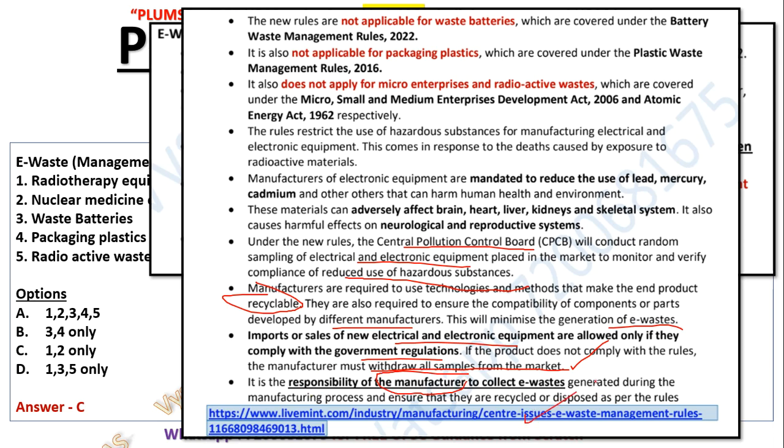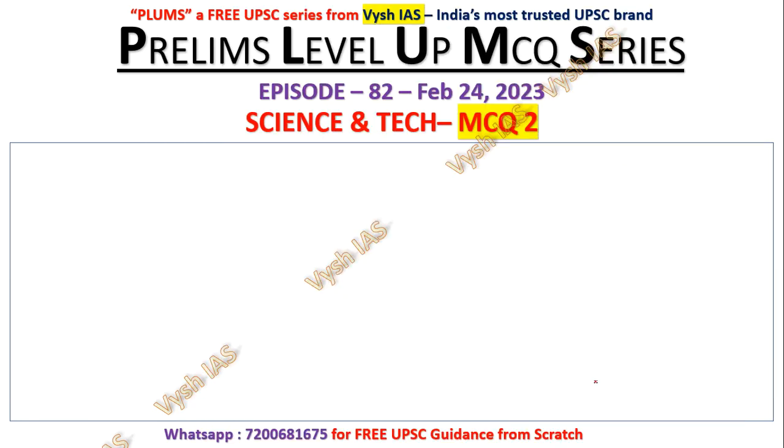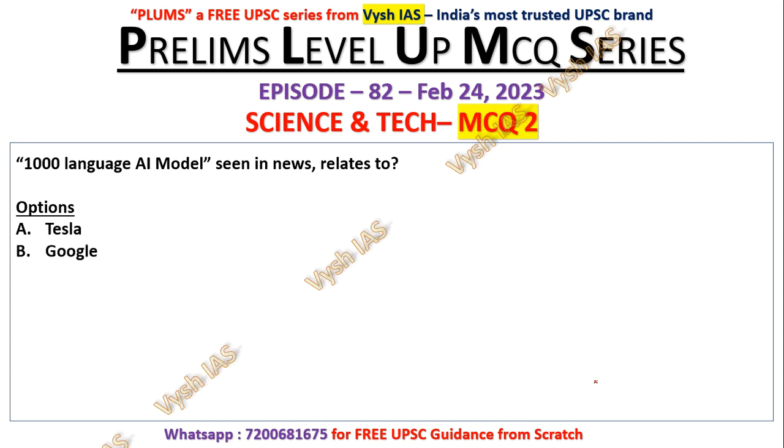Okay, so this is the article in Live Mint, which is a very detailed article, and we have covered all the important points. Now, question number 2: the 1000 language AI model seen in news relates to what? If you see in current affairs, I have already shown you this question in one episode. Tesla, Google, Microsoft, Meta, Facebook. Here I already showed you the answer. The answer for the 1000 language AI model is Google.